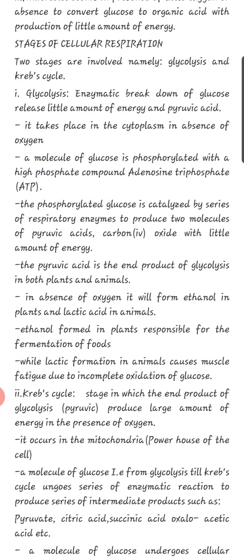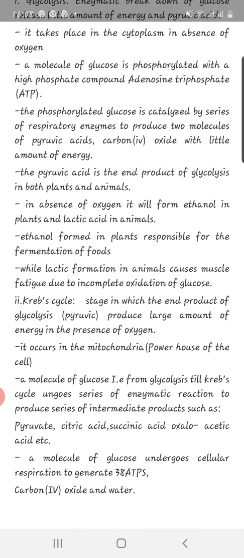Here, a molecule of glucose, that is from glycolysis to Krebs cycle, undergoes a series of enzymatic reactions to produce a series of intermediate products such as pyruvic acid, citric acid, succinic acid, oxaloacetic acid, etc. Here, a molecule of glucose undergoes cellular respiration to generate 38 ATPs, carbon dioxide, and water.